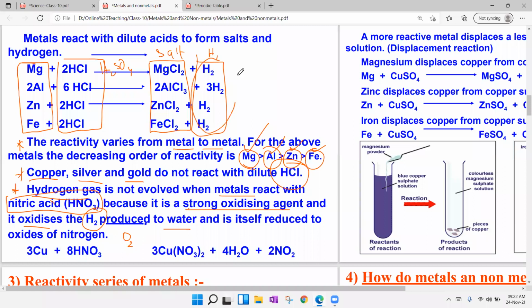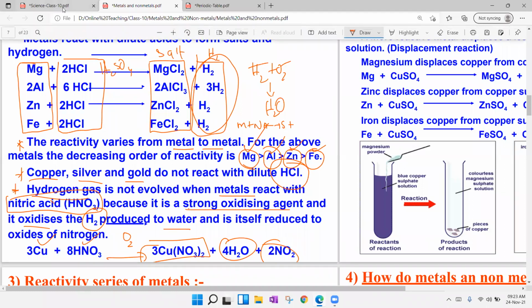And you see, hydrogen gas is liberated when metal reacts with acid. When H2 reacts with O2, hydrogen and oxygen both react to form H2O. So when metals react with nitric acid, they form salt plus water. Here you see, copper reacts with nitric acid, producing salt, copper nitrate, and water. At the same time, oxides of nitrogen are also produced. These are the exceptions we have to understand.